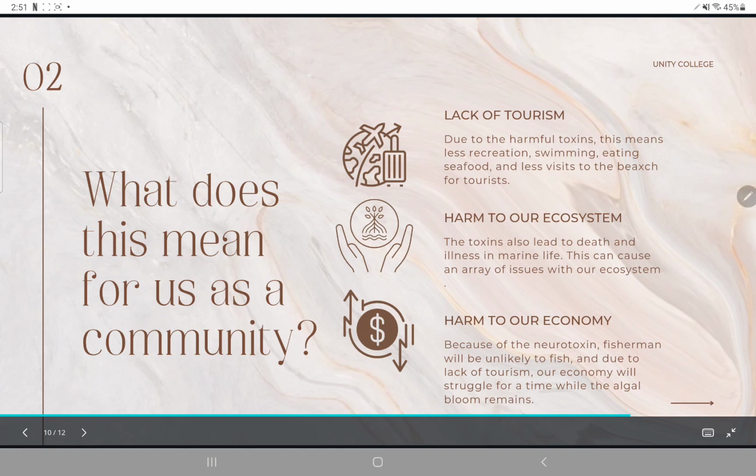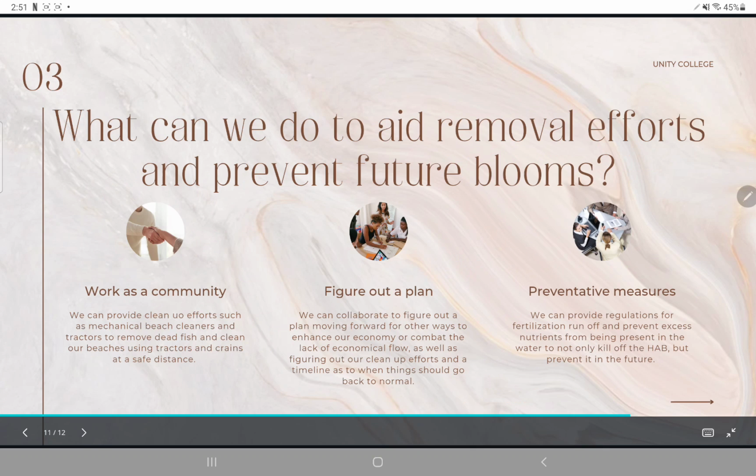Lack of tourism. Due to the harmful toxins, this means less recreation, swimming, eating seafood, and less visits to the beach for tourists. Harm to our ecosystem. The toxins also lead to death and illnesses in marine life. This can cause an array of issues with our ecosystem. And harm to our economy. Because of the neurotoxin, fishermen will be unlikely to fish, and due to lack of tourism, our economy will struggle for a time while the algal bloom remains.